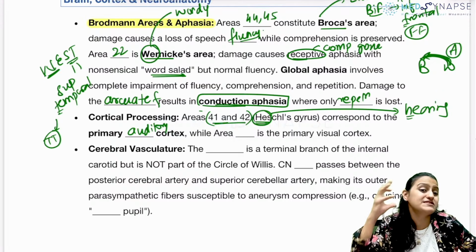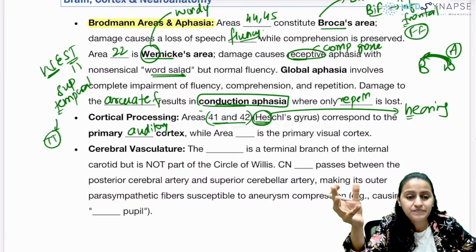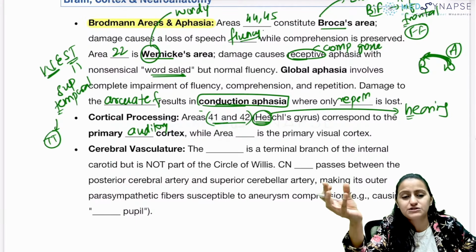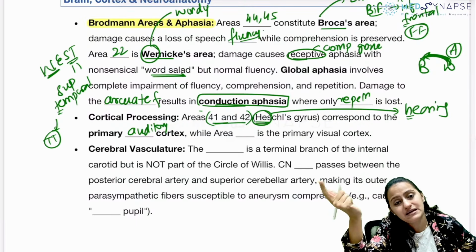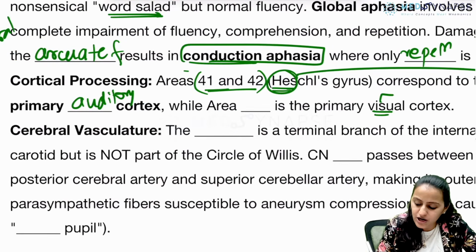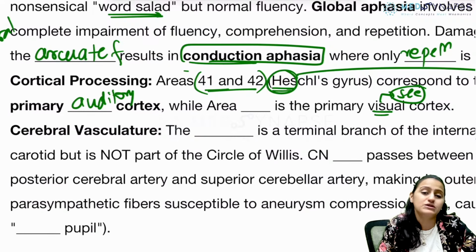Remember the story? First you listen, 41, 42. Right? Then you taste, 43. And then you speak. I've told you the story in the short video. So speaking is 44, 45. Okay? And which is the primary visual cortex? Visual is you see with the visual cortex.